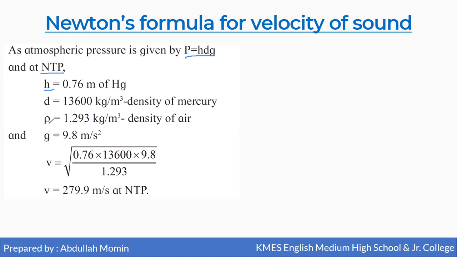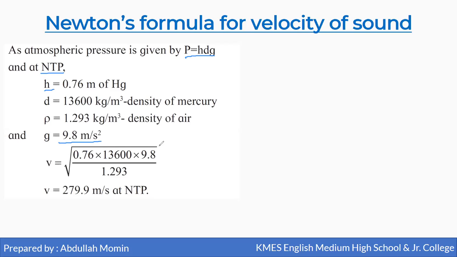Rho is the density of the medium. Since sound is traveling in air, that means the density of air, that is 1.293 kg per meter cube, and g is acceleration due to gravity, that is always constant, and its value is 9.8 meter per second square.